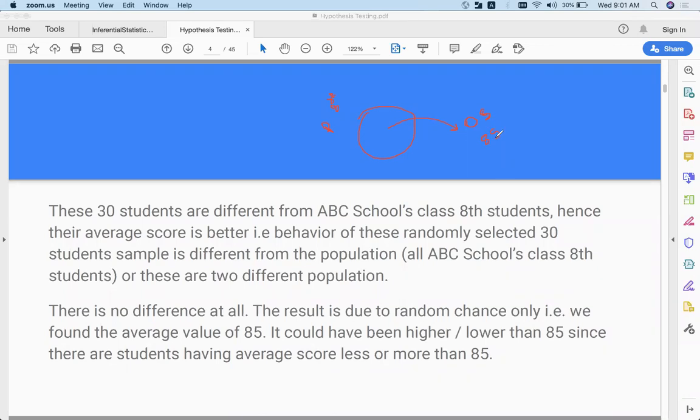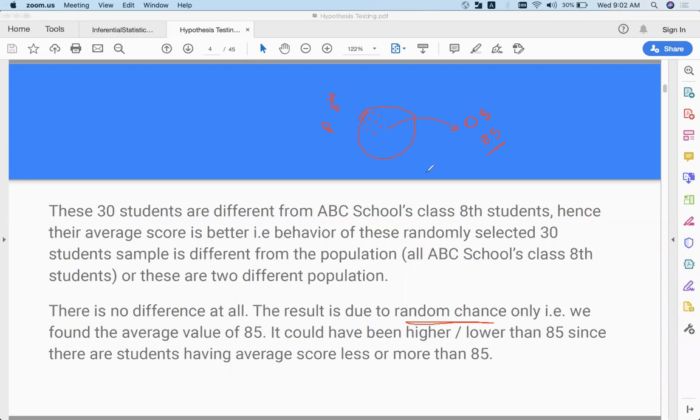Now, what are the two things that they are trying to figure out? The first is whether this 85 value is just because of random chance. Why random chance? Since you are taking a sample, there might be a random chance that you pick these values. Let's say these guys are high-scoring students, the toppers, out of 100 marks.